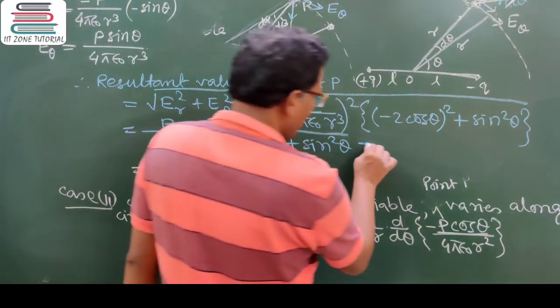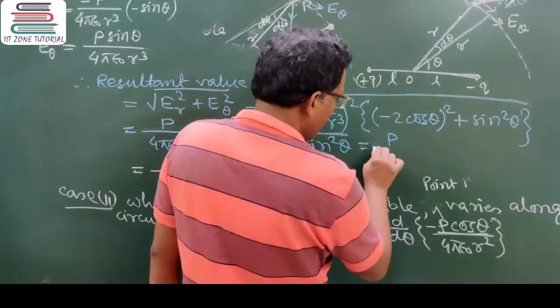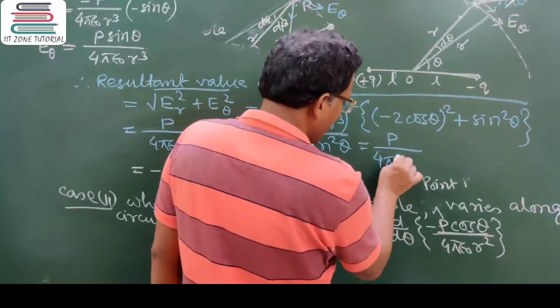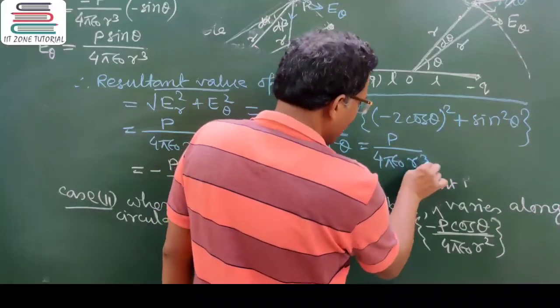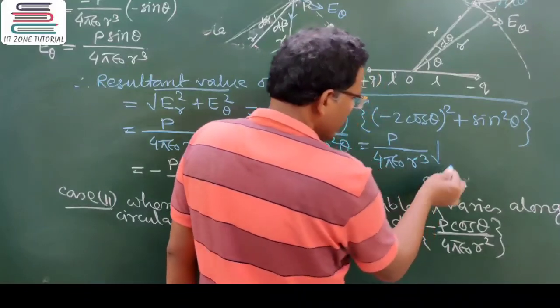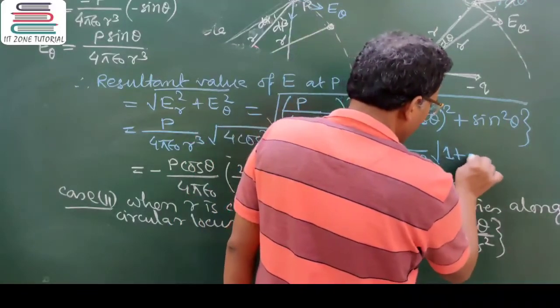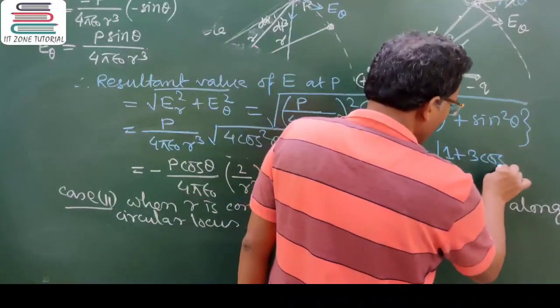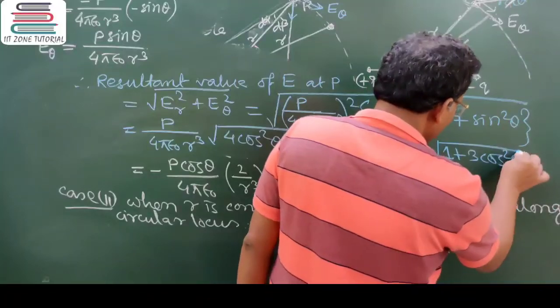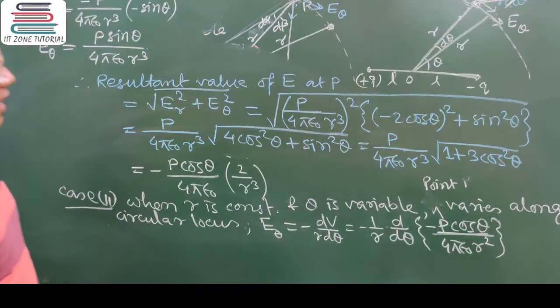So the net value of electric field is dipole moment P divided by 4 pi epsilon naught r cube into under root of 1 plus 3 cos square theta. So this is the net electric field at any general point at a distance r, making an angle theta with the line joining the dipole axis.